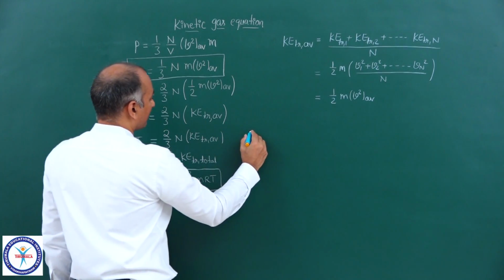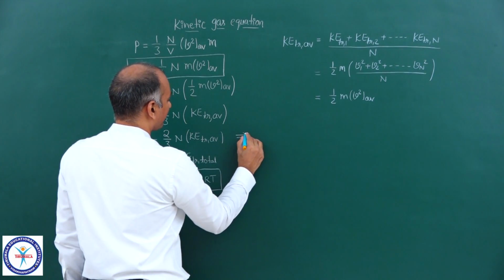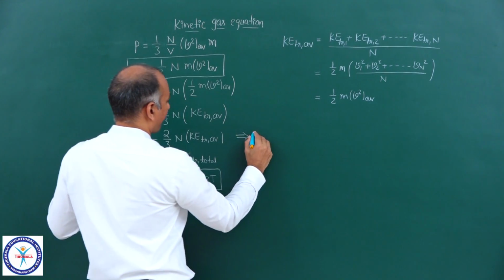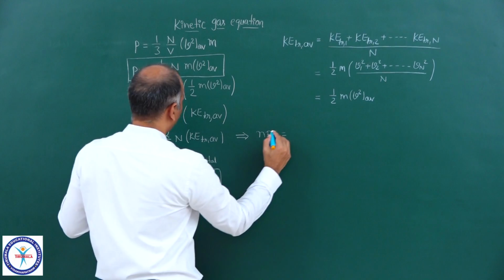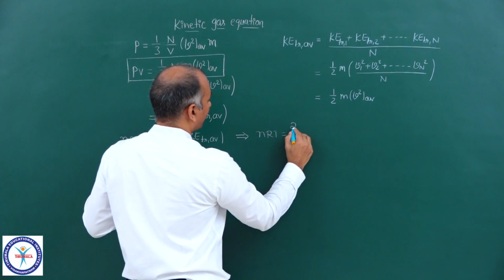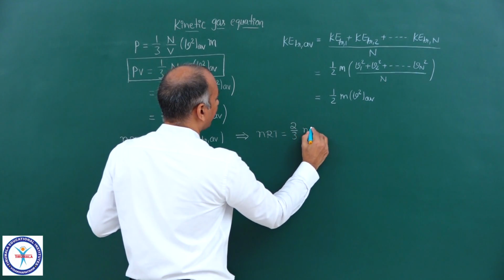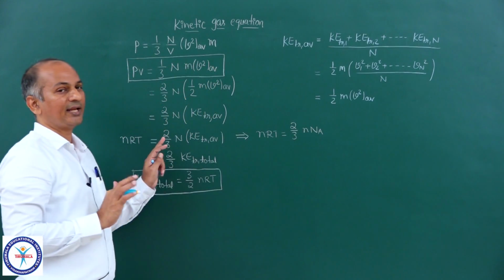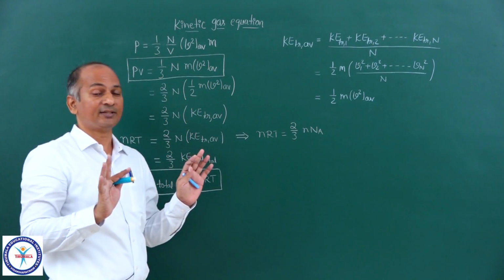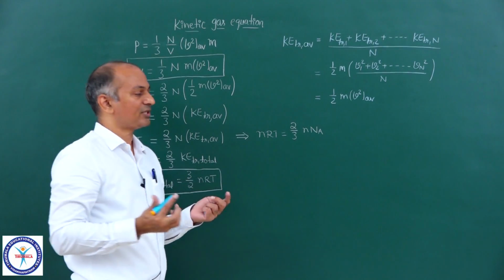Now let me do one more modification to this expression. We can write nRT is equal to 2 by 3. Capital N can be written as n into NA. We have seen this at the beginning. Of course, this is by definition.